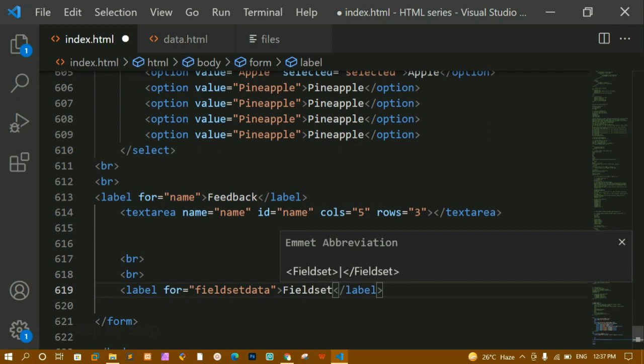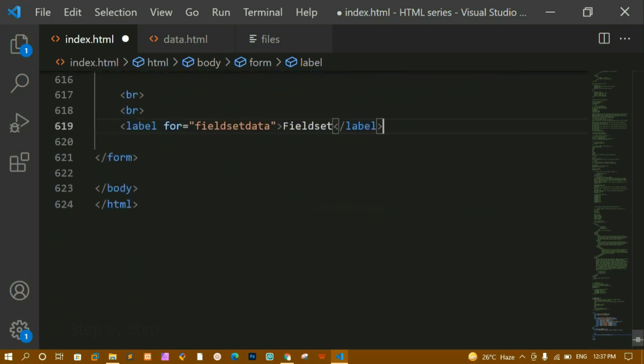Field set. Now field set and legend, what it is going to do is it will combine the data. Now this field set, what it is going to do is it is going to combine the related data. Now you are having first name and last name. It is going to combine that first name and last name. Okay, now let's see an example of that.